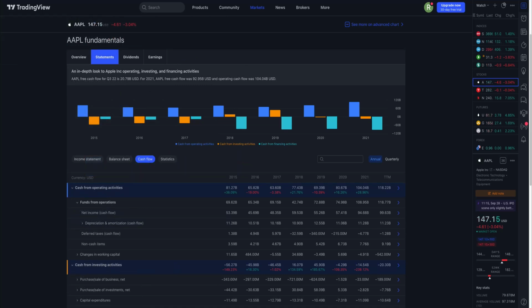To determine profitability, we will check three metrics: the return on assets, the return on equity, and the net profit margin. Starting with the return on assets, it refers to a financial ratio that indicates how profitable a company is in relation to its total assets. We use return on assets, or ROA, to determine how efficiently a company uses its assets to generate a profit.